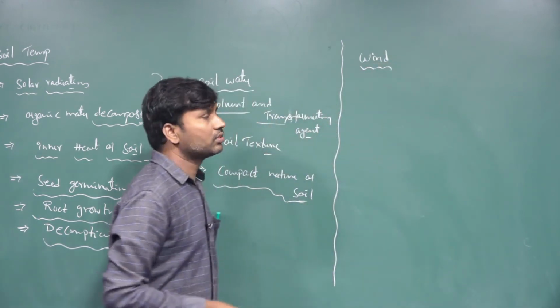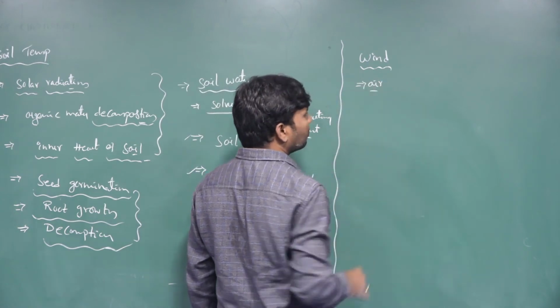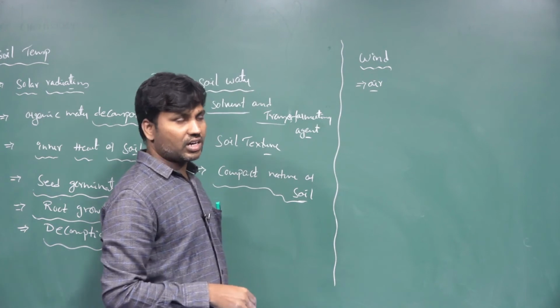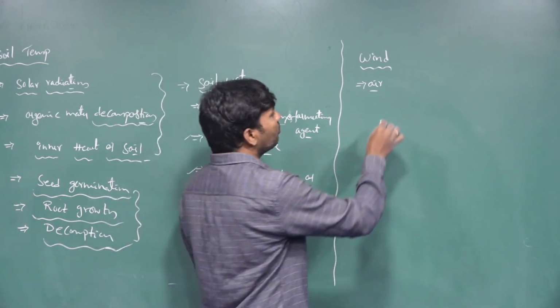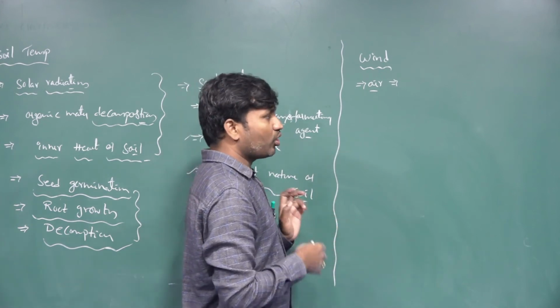Wind. So wind is nothing but air only. The flow of the air is called wind. So how is this air or wind migrating, and what is the importance of the wind?